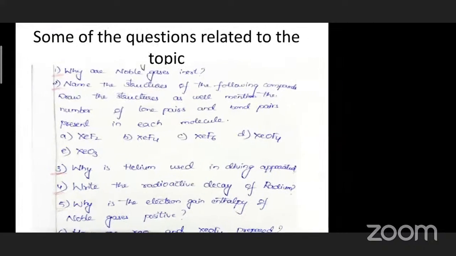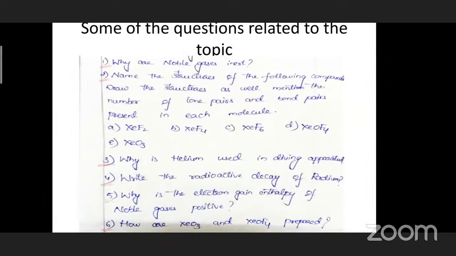Next, see the important structures. These are the questions which are important for your IPE as well as for your competitive exams. Name the structures of the following compounds, draw their structures as well as mention the number of lone pairs and bond pairs. Generally in the competitive exams, they will ask you about the number of lone pairs as well as bond pairs. That also you have to find out. So practice the structures.